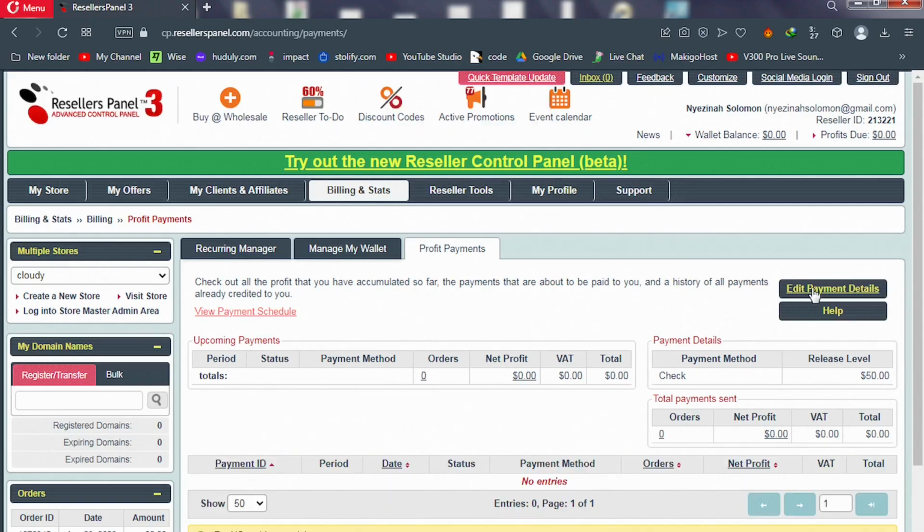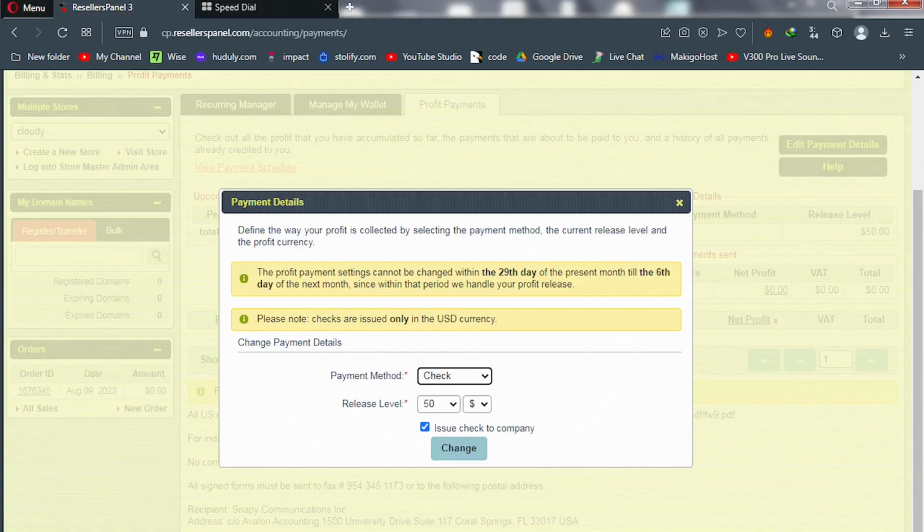Click on edit payment details. Select your favorite payment method. If you want to receive a check, and this all applies to USD, just leave it as check, pick your currency, which is USD, and then the release level, the lowest being $50. So when you get to $50, they'll send you a $50 check. Click on it and pick the one you want.